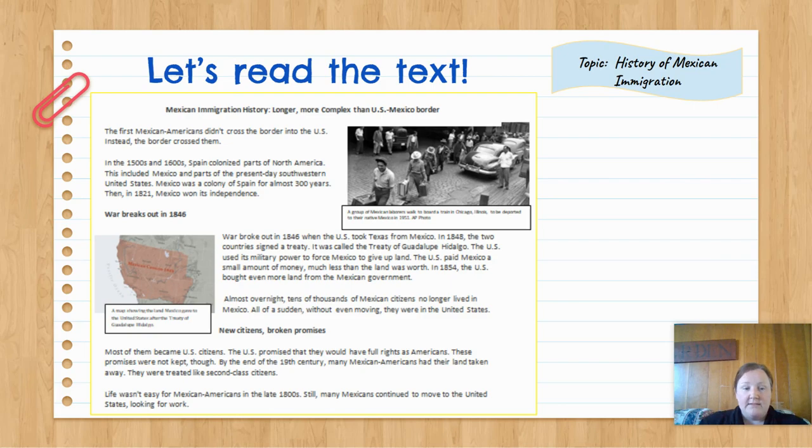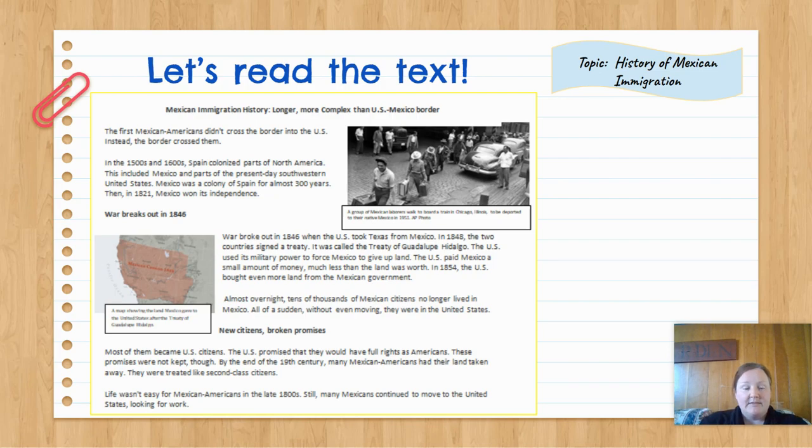War breaks out in 1846. War broke out in 1846 when the U.S. took Texas from Mexico. In 1848, the two countries signed a treaty. It was called the Treaty of Guadalupe Hidalgo. The U.S. used its military power to force Mexico to give up land.